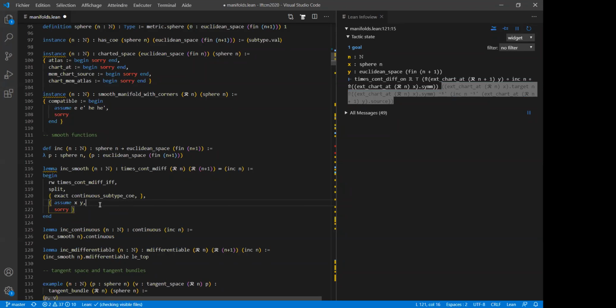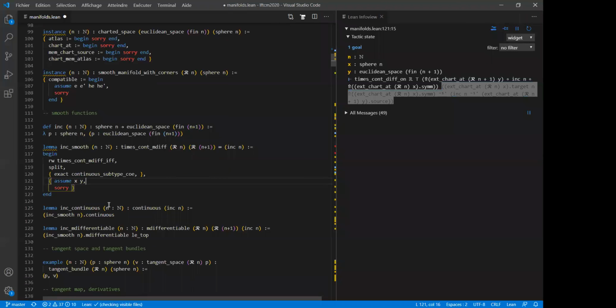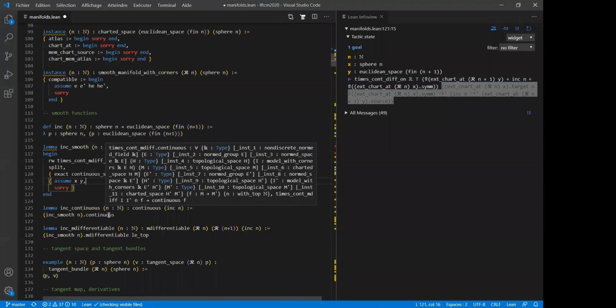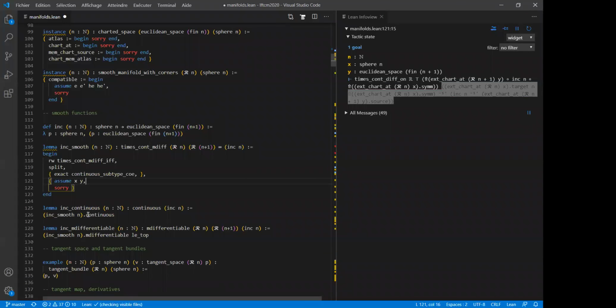And once you can speak of smooth functions between manifolds, okay, you can deduce things from the smoothness with the nice dot notation. If you have a smooth function, you can deduce that the function is continuous because you have a lemma saying that the smooth function is continuous, like that.